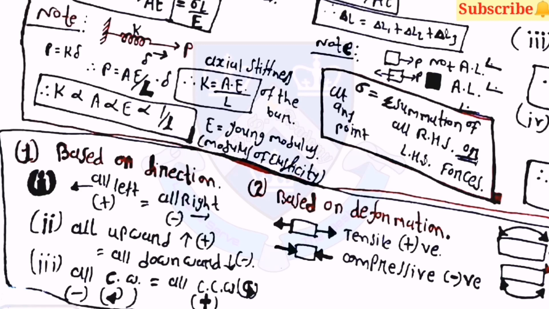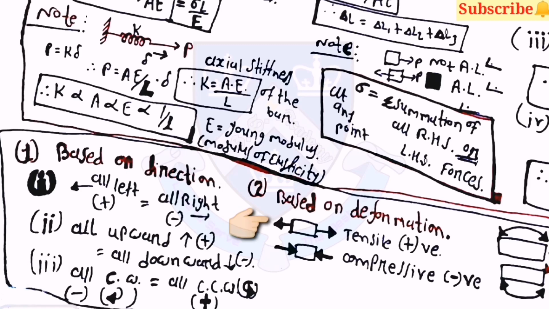Here, in the left direction you can take positive, and in the right direction negative. Then in the upward direction you can take positive, and the downward direction negative. Then clockwise is negative and counterclockwise is positive. In these short notes, wherever we have used the sign convention, you can consider this sign convention.